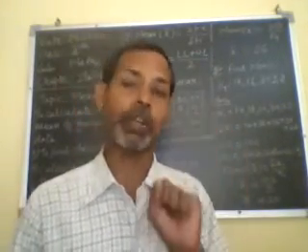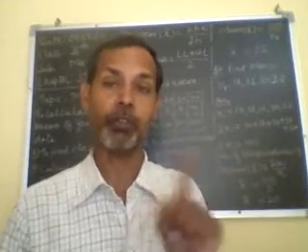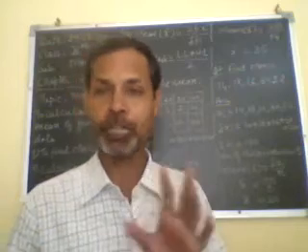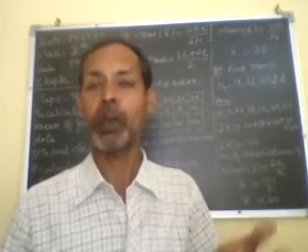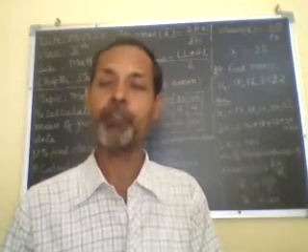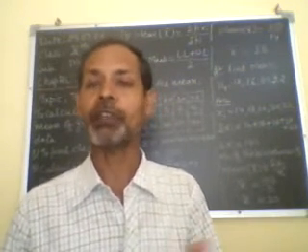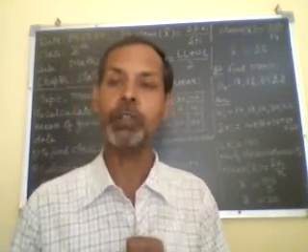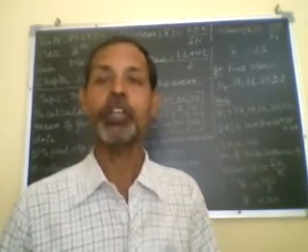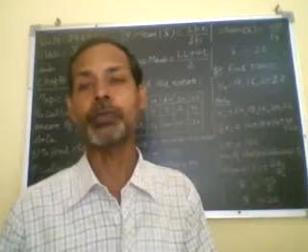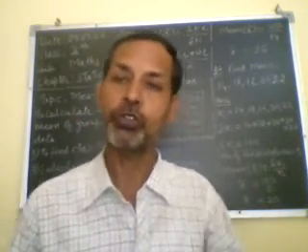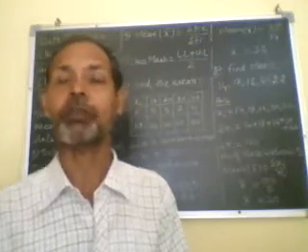So the count is 5, and the sum of 1 plus 2 plus 3 plus 4 plus 5 is 15. So the average of the first 5 numbers is 15 divided by 5, which is 3. So the average of the first 5 natural numbers is 3. Similarly, in higher classes, average changes into mean. Now we have to discuss mean.